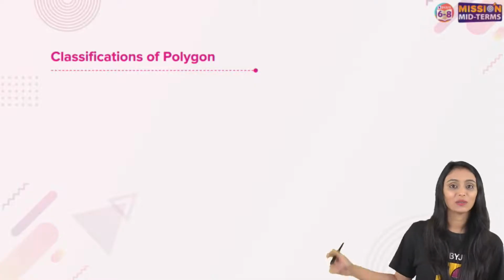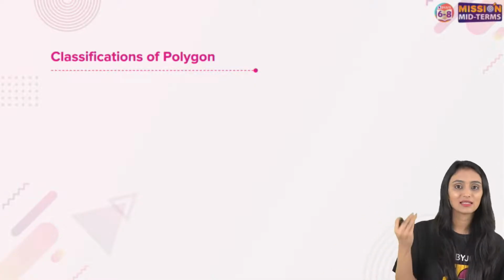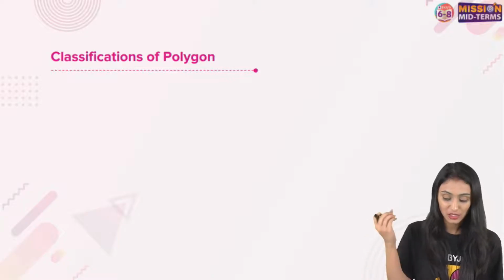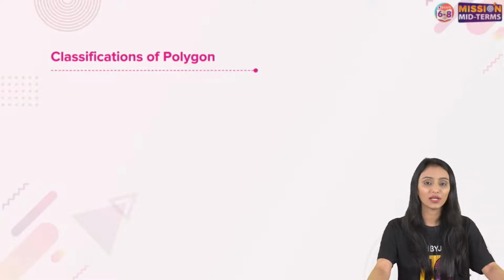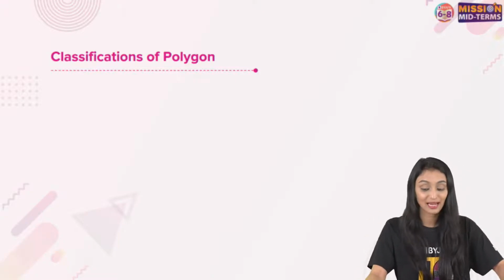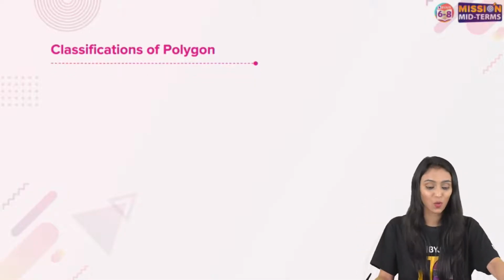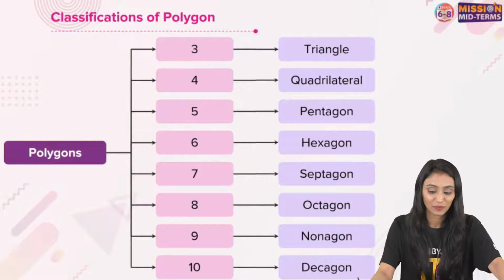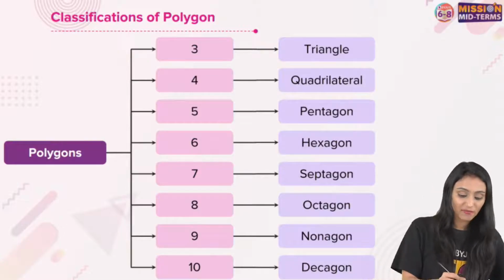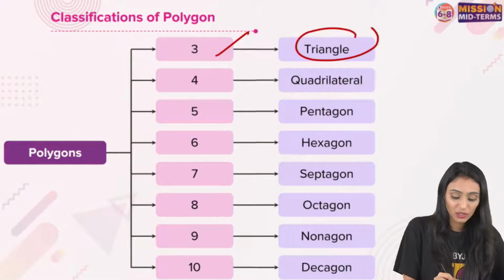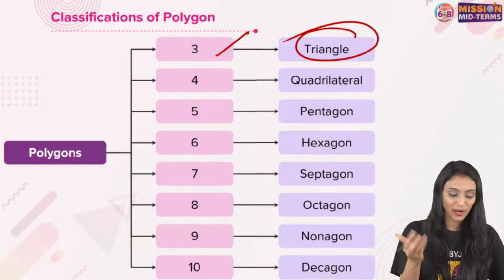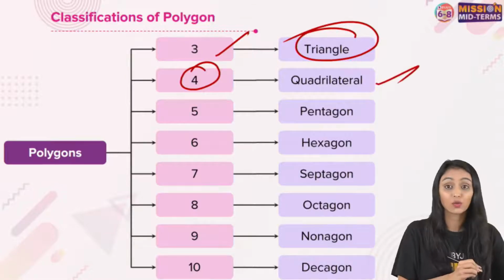Now we talked about the polygon. Triangle is the simplest polygon we have. So till now you studied polygons of 3 sides or 4 sides, right? Now let's expand the idea of the polygon to figures with more sides. If the number of sides is 3, we call it a triangle. If the number of sides is 4, we call it a quadrilateral.